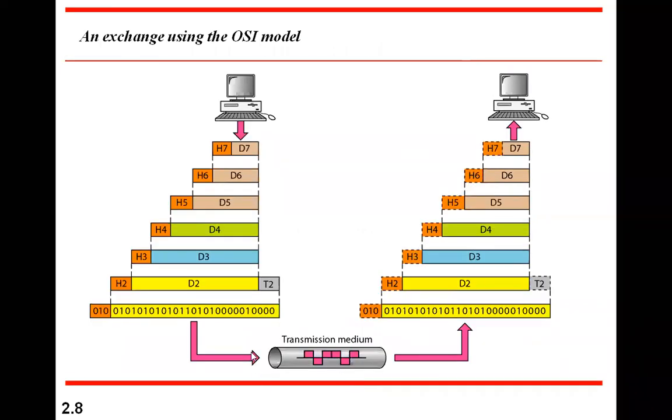Now, let's go into further detail on what happens at every layer. Say there are users at A and B, and assume for some time that we ignore the intermediate nodes. To understand this better, at the sender side your application is handed over to the application layer.